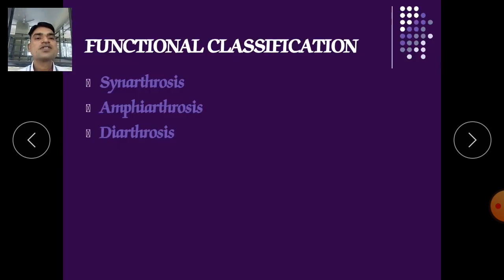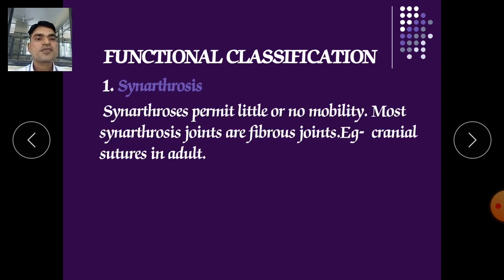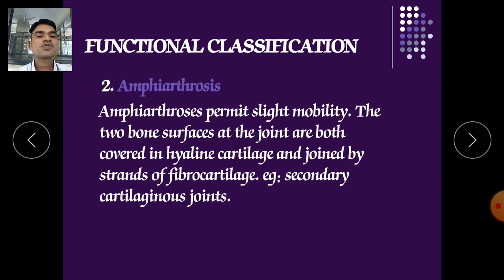Functional classification: synarthrosis, amphiarthrosis, and diarthrosis. Synarthrosis permits little or no mobility, and most synarthrosis joints are fibrous joints, for example cranial sutures in adults. Next is amphiarthrosis.